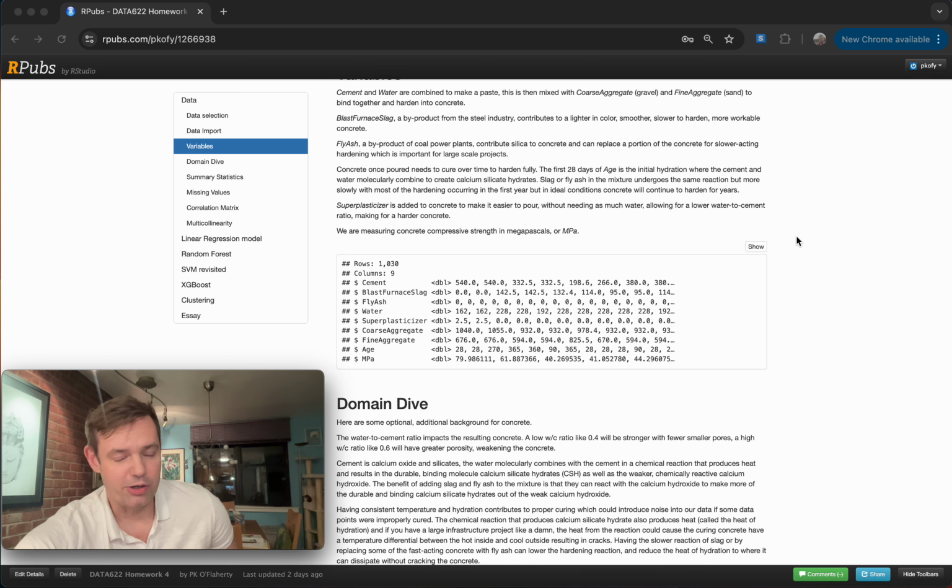MPa is our target variable. That's the compressive strength of the concrete, the amount of compressive force that was applied to the concrete before it broke.